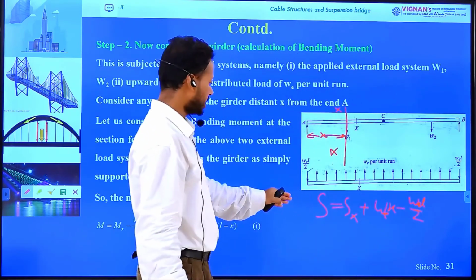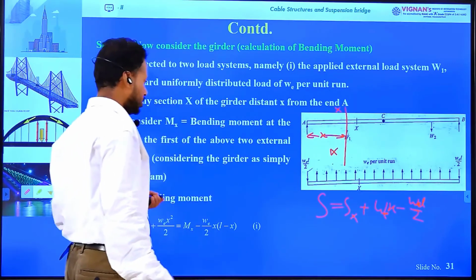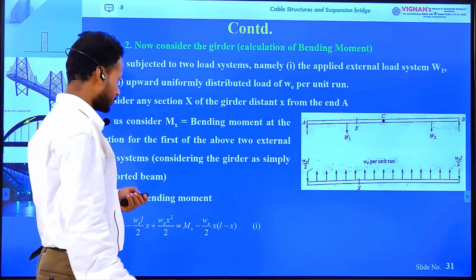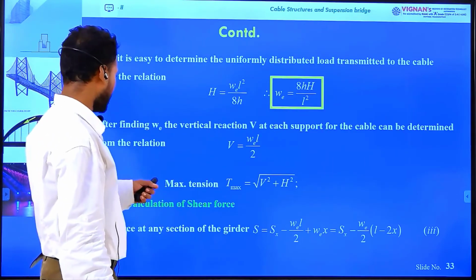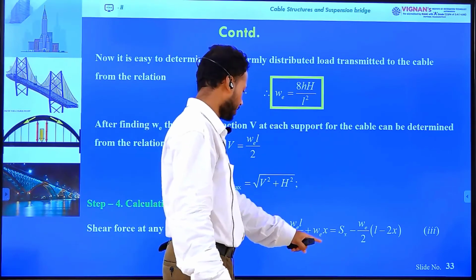So the net shear force is S equals Sx plus Wx minus WL by 2.